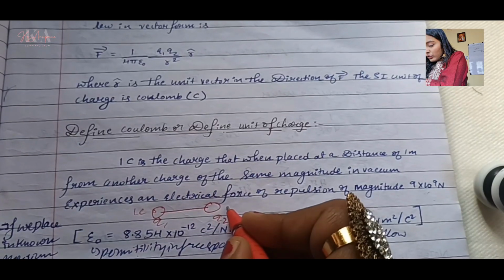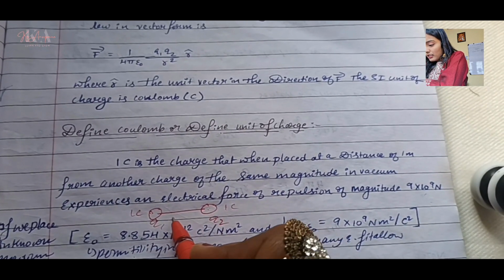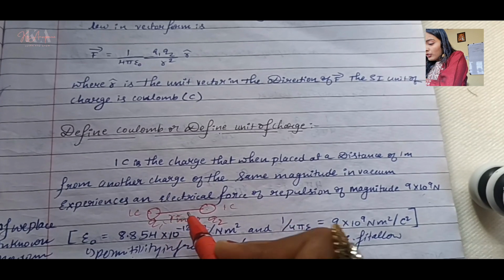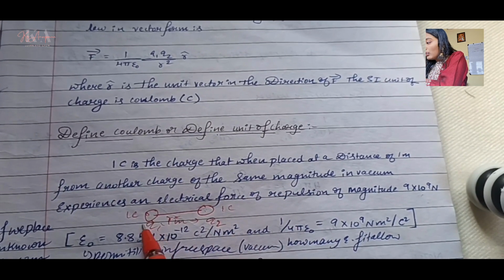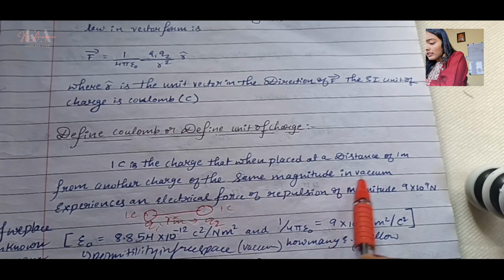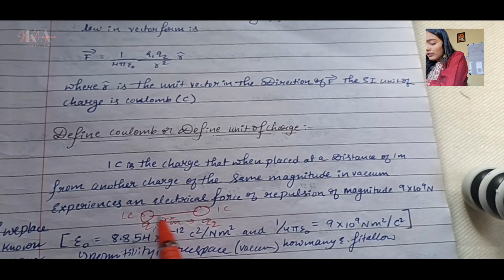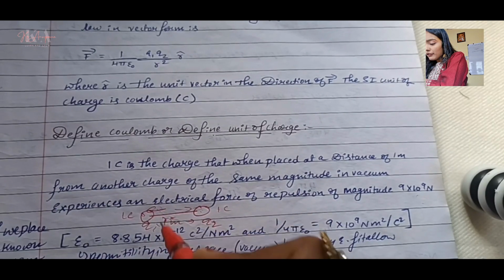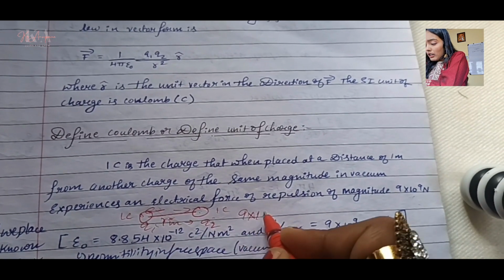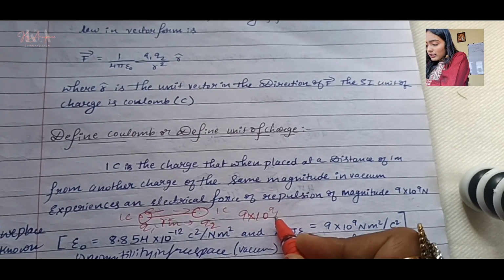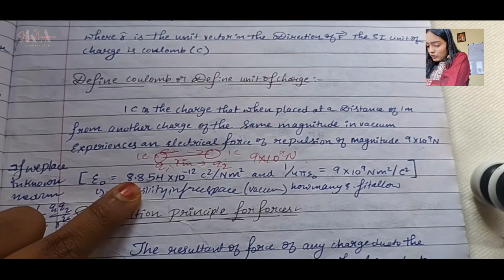And then what we are doing, Q1 and Q2. So let's say this is a 1 coulomb charge and this is 1 coulomb charge, okay? So these are placed at a distance of 1 meter, okay? This is R basically. So what we are seeing is they are having the same magnitude, okay? And then in vacuum experiences an electrical force of repulsion. Basically they experience force of repulsion of the magnitude. So what is the magnitude? Basically it is 9 into 10 to the power of 9 Newton, okay?